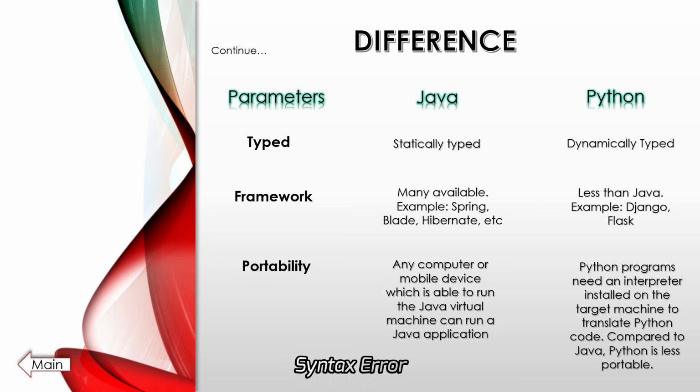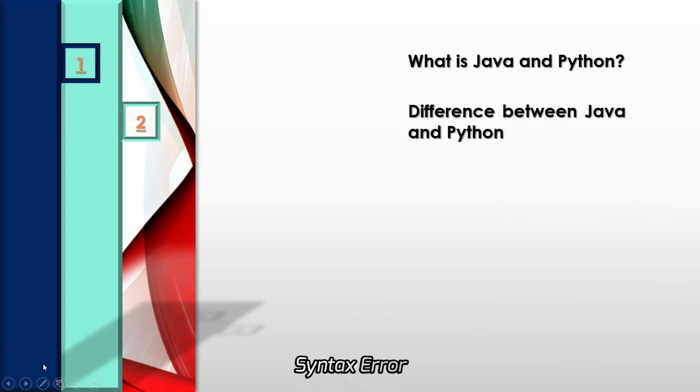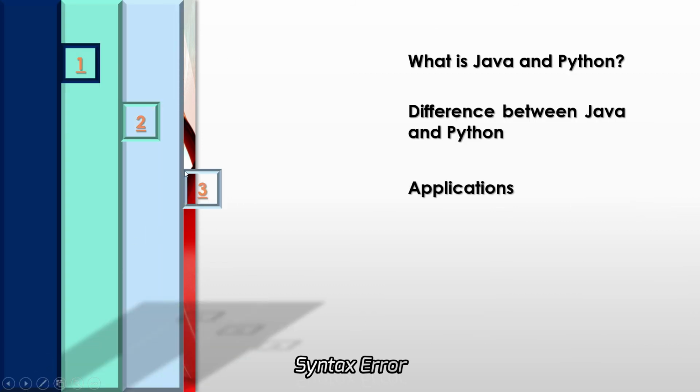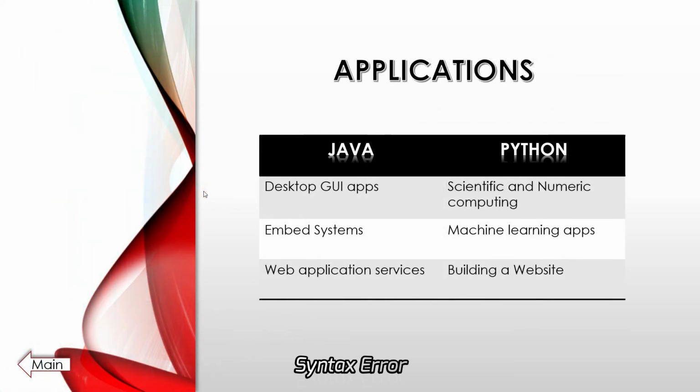This was the difference between Python and Java. Here we came to know that Java is quite a bit faster than Python, but Python is very easy to understand. So beginners might opt for Python. They might find it simple to understand, but I would like to tell you not to decide here which language should be learned, because we need to see the application yet. As I said, each and every language has its own purpose. So let's see what purpose Java and Python serve.